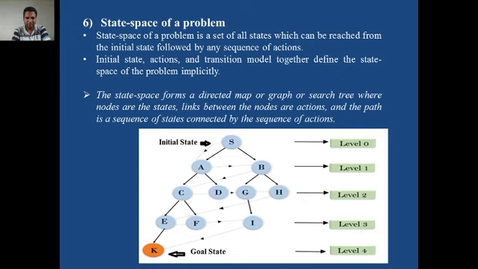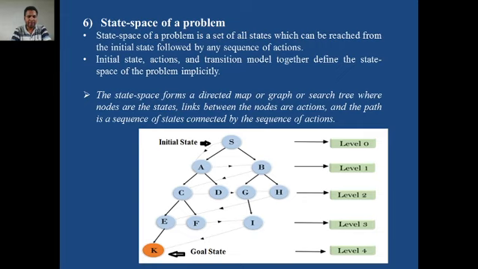S is Sangamner, A route is via Alephata and B route is via Ahmednagar, and the goal state is Pune. So this problem of autonomous car driving we have shown with the help of this search tree, also called a directed map or graph. In between this initial state and goal state there are intermediate states.